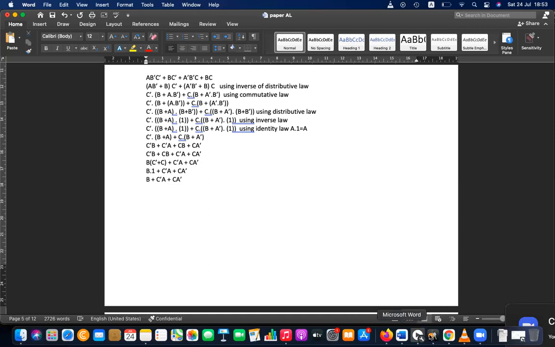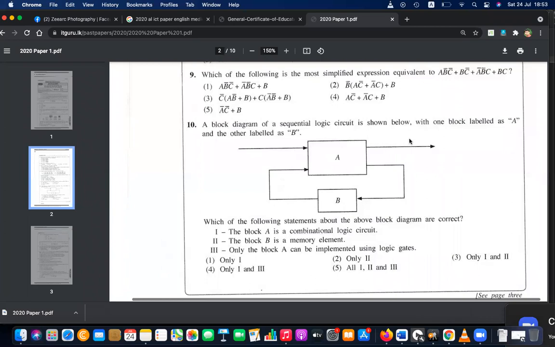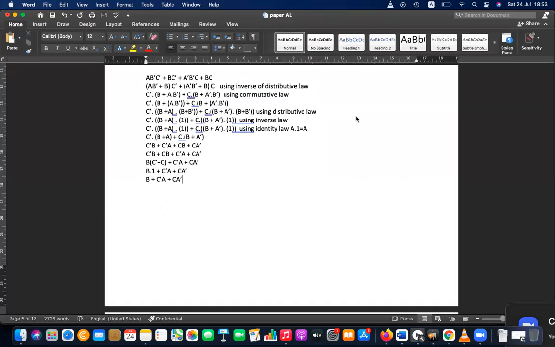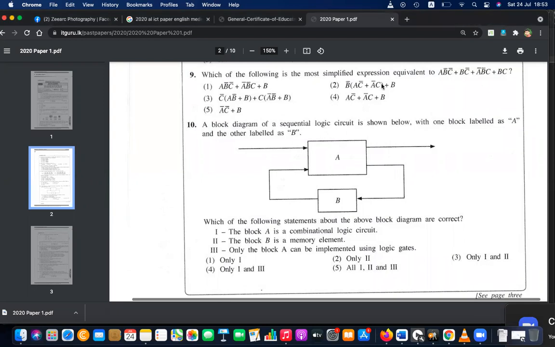So do we have this answer in the paper? B, C not A, C A not. The fourth one is the answer. Yes, actually two students have given the same answer. Good. So they have found the way of solving that. Others, I think you need to work extra and find out.